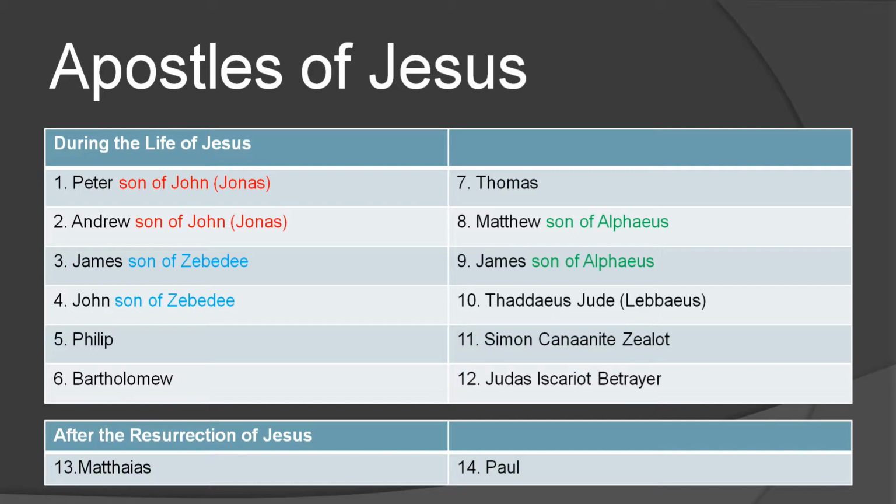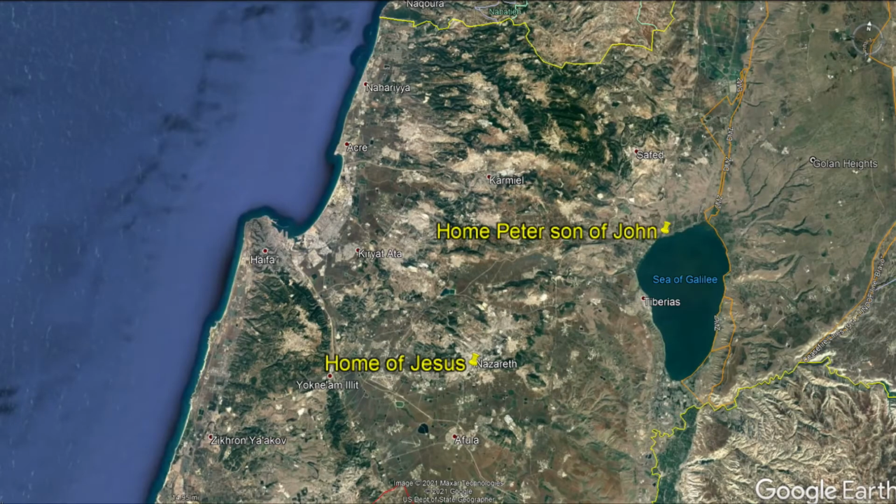We don't know if they're brothers because the scripture tells us explicitly of Peter, Andrew, and James and John, but doesn't explicitly state Matthew and James are brothers. It just says they're both son of Alphaeus. So maybe they are, maybe they are not.